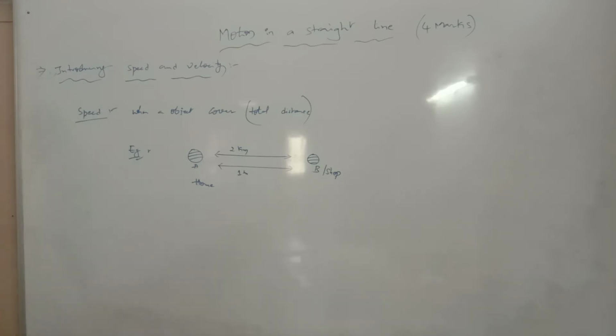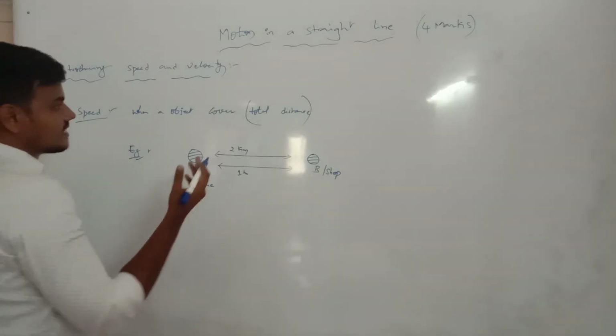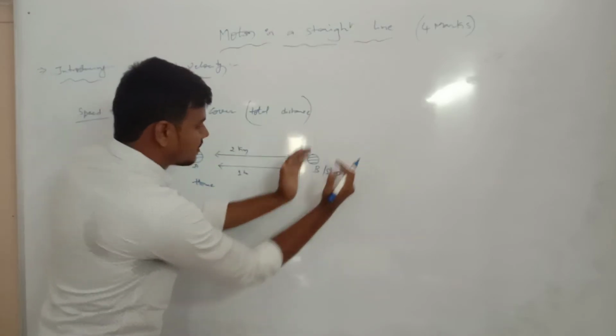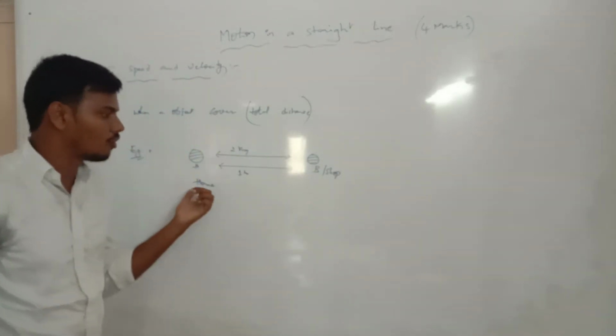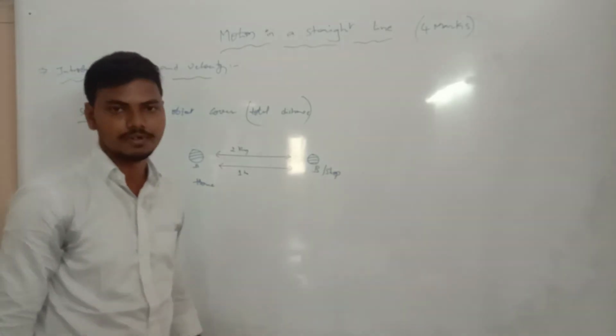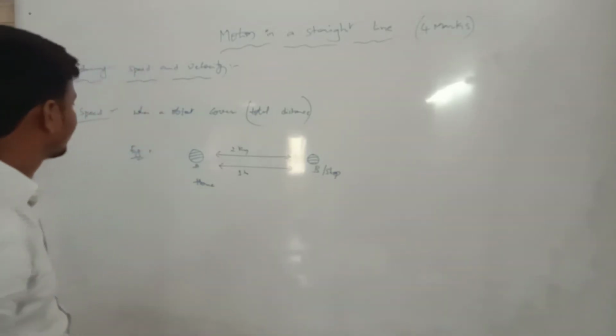Now, what is the definition? When an object covers total distance, the total distance means from position A to position B, from home to shop. A 2 kilometer distance in 1 hour. This is the definition of speed.